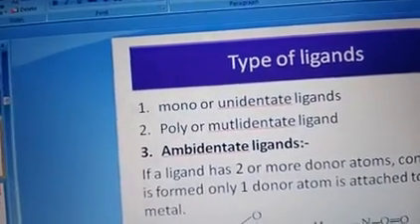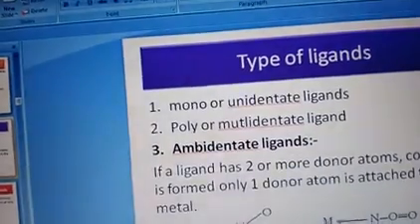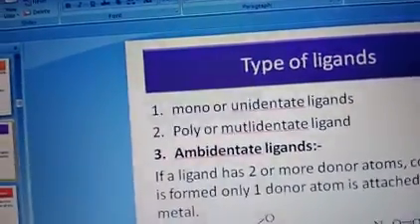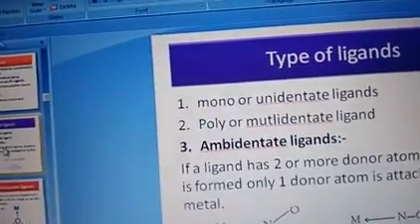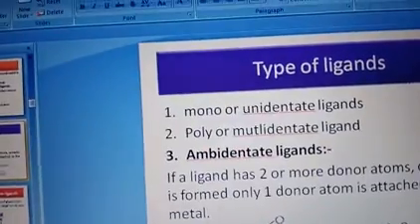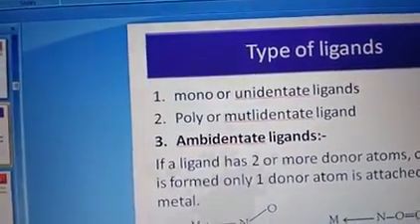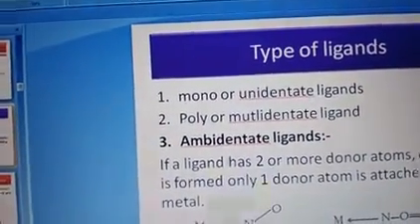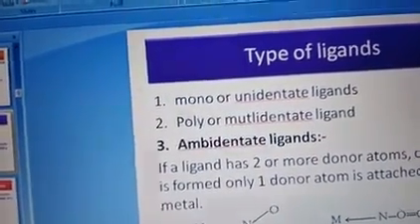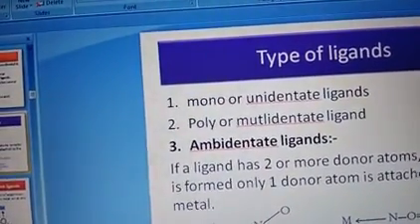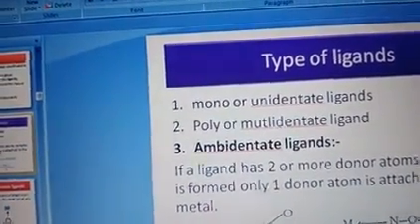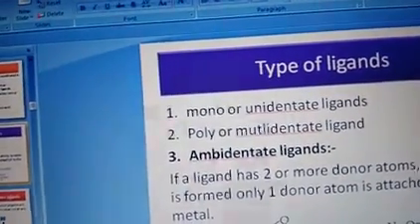समझ में आ गया? तो इसीलिए उसको क्या बोला, bidentate ligands. Clear? So if a ligand has two or more donor atoms, but only one donor atom is attached to the metal atom, then it is called an ambidentate ligand.